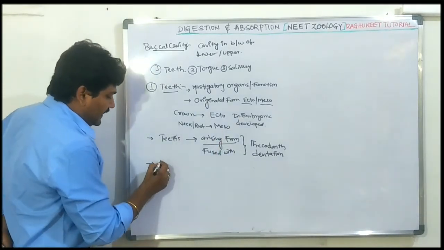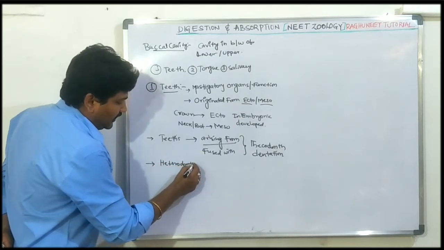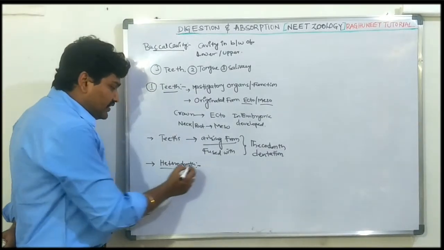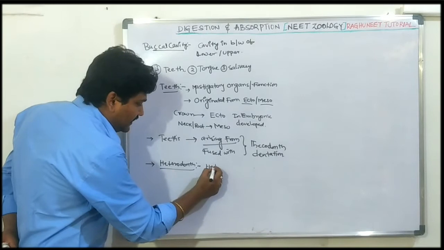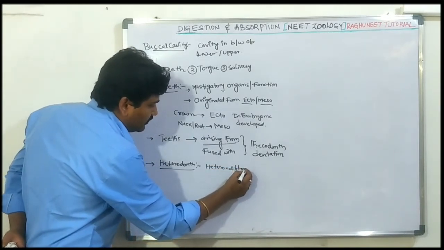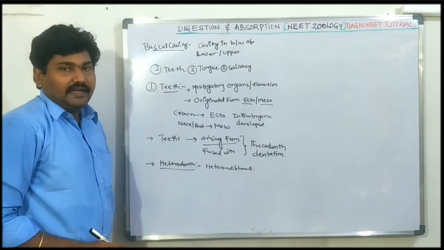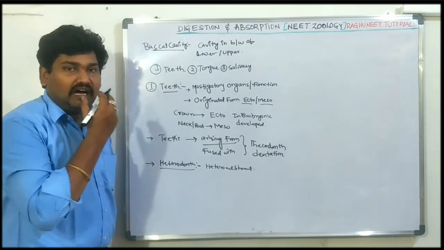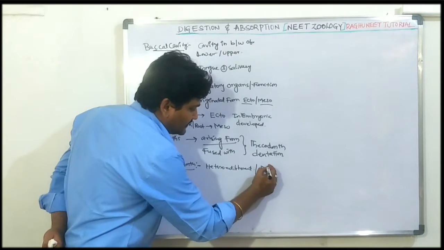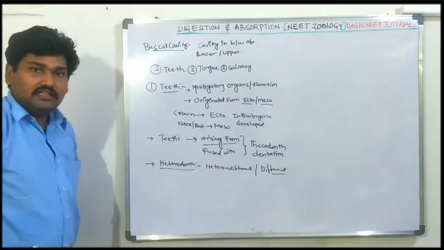Next one, heterodont dentation. What is the meaning of heterodont dentation? Hetero means different. Different types of teeth are present in our jaw region.